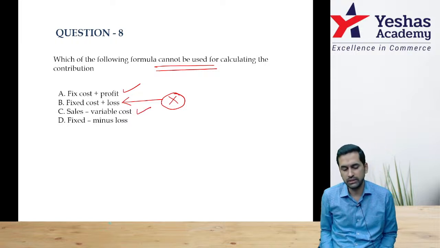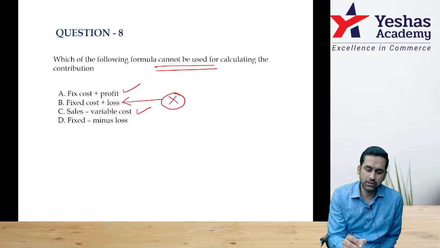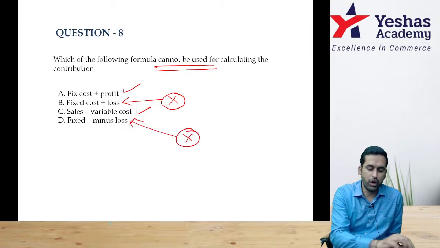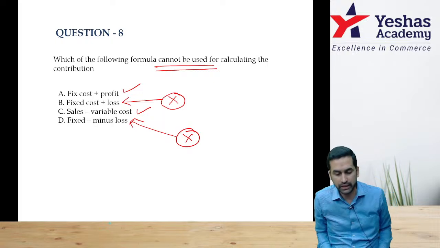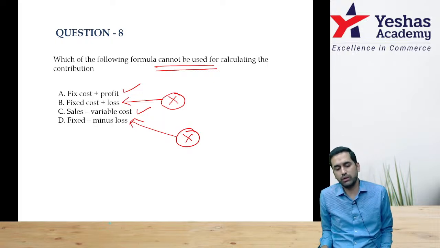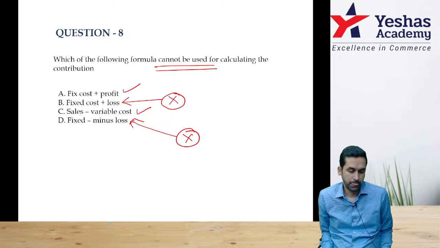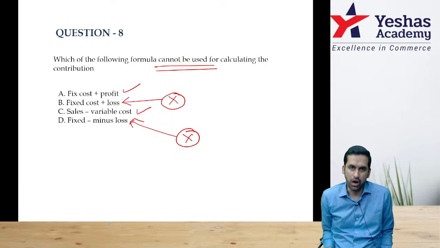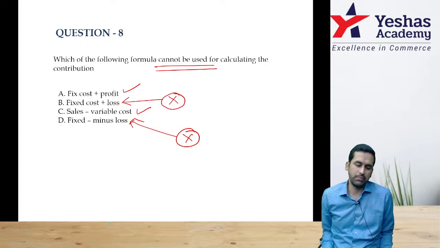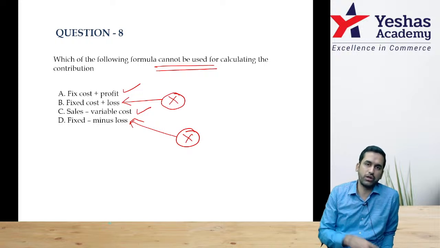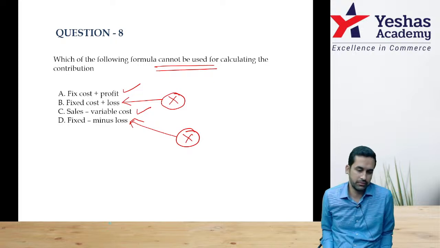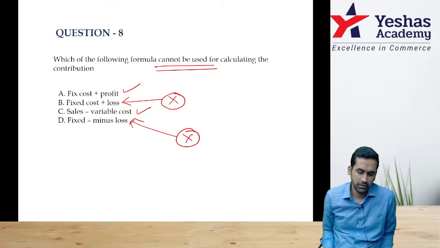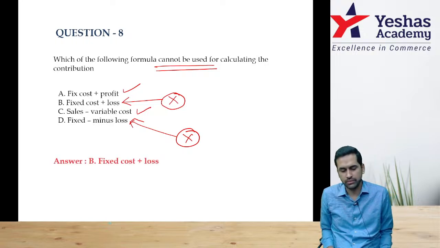Next, sales minus variable cost. This is correct. Sales minus variable cost, I will get contribution. No doubt in that. Fixed cost minus loss. Observe now. Between option B and option D, think. They are saying which formula cannot be used. Fixed cost plus loss cannot give you the correct number. Fixed cost minus loss, because loss is already a negative number. Everybody please understand. Option B is the answer to this.